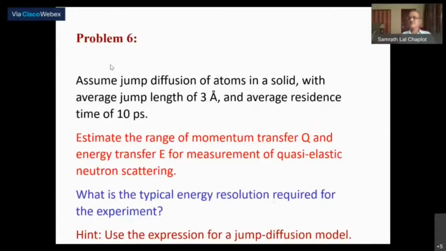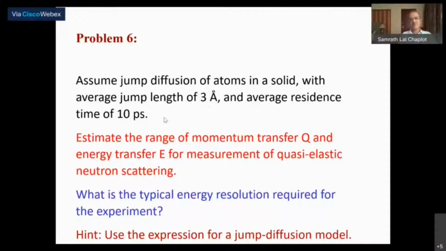So the next problem is: assume that there is a jump diffusion of atoms in a solid with a typical jump length of, say, 3 angstrom. This is typical of the distance between neighboring atoms, or between sites to which an atom can jump. Assume that the average residence time is 10 picoseconds.